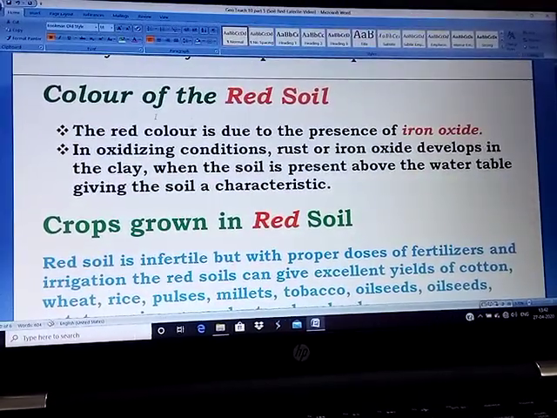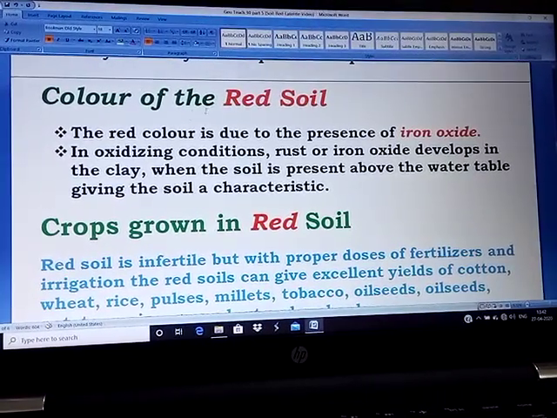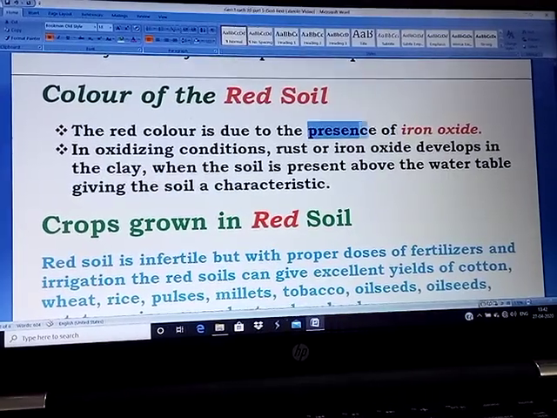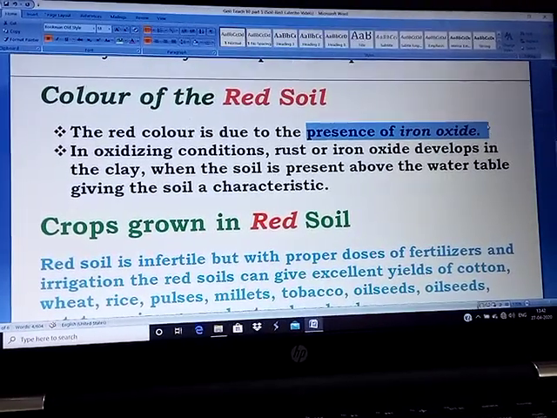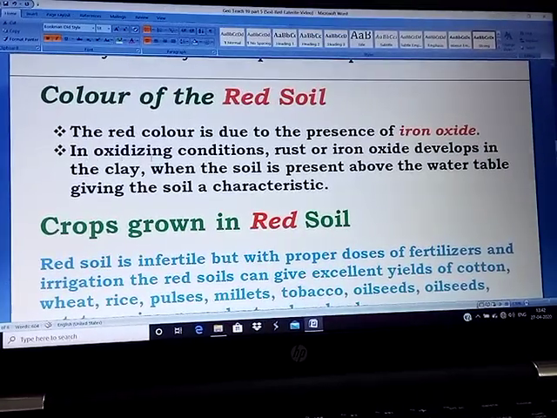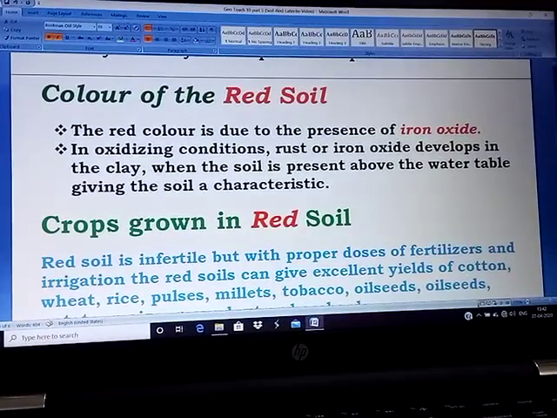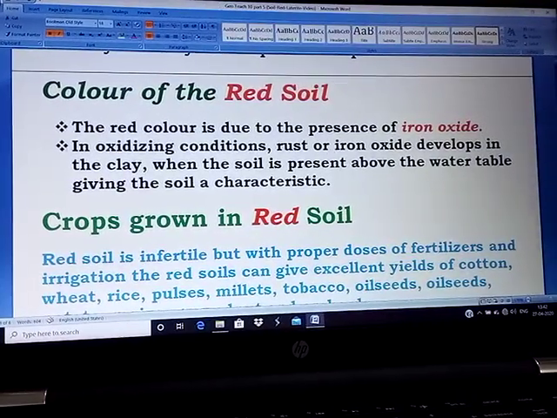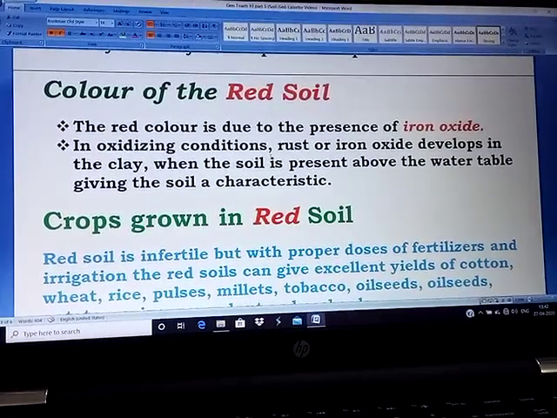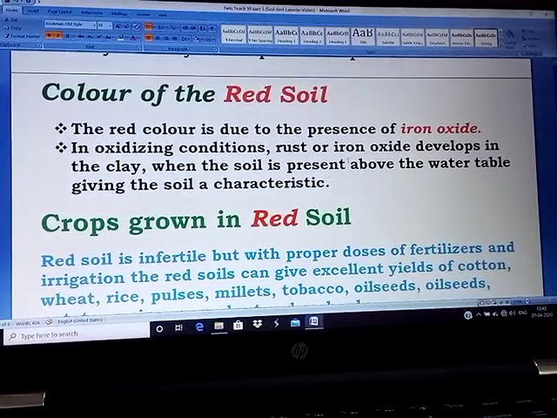Definitely we should know very concretely the color of the red soil. The color of the red soil is all because of the presence of iron oxide. In oxidizing conditions, rust or iron oxide develops in the clay when the soil is present above the water level, giving the soil its reddish color.